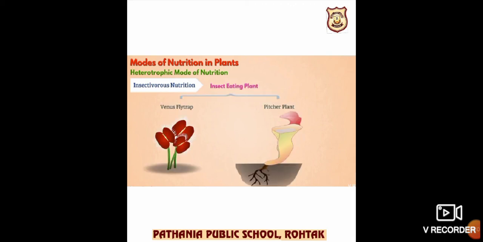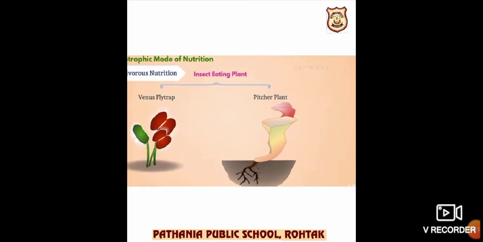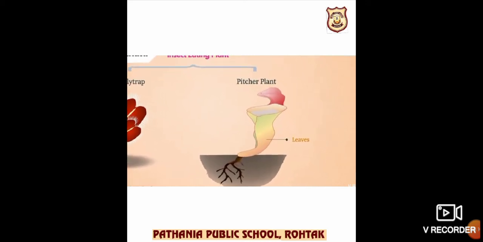Insectivorous nutrition. Here the examples are pitcher plant, Utricularia, and Venus flytrap. In a pitcher plant, the leaf lamina is modified to form a pitcher-like structure.